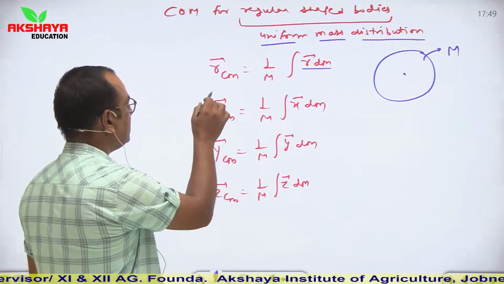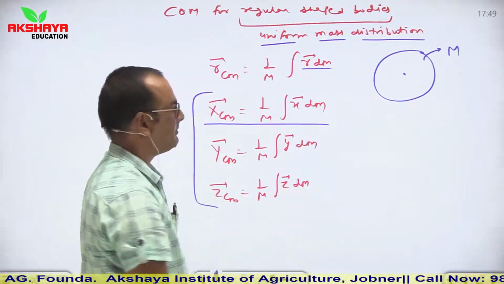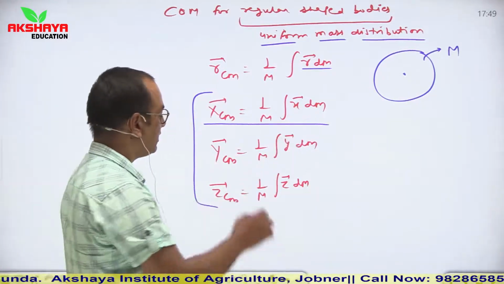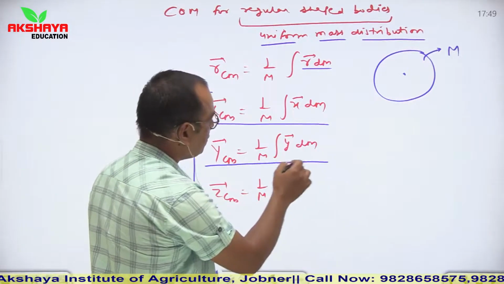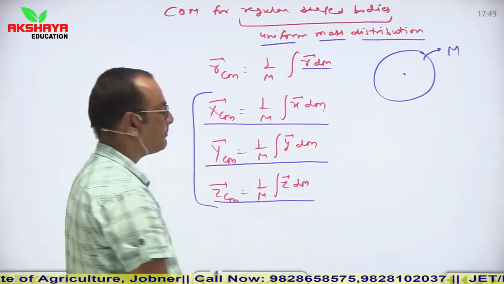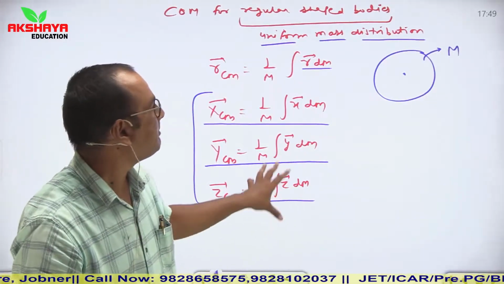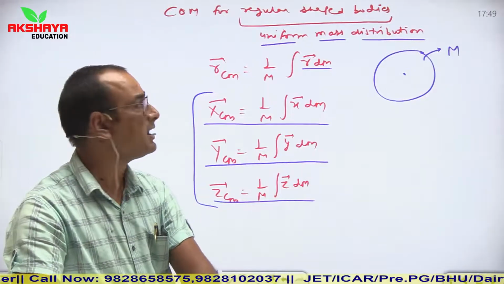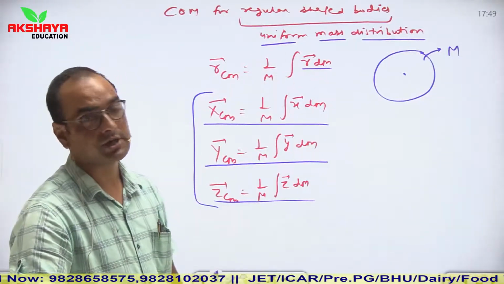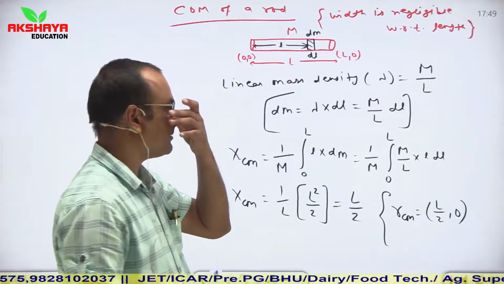So if we calculate in individual directions, then we can say x_cm is equal to 1 upon M integration x dm, y_cm is equal to again 1 upon M integration y dm, and z_cm is equal to 1 upon M integration z dm. So this is the way by which we can calculate the center of mass of uniform mass distribution. Now let us see an example.